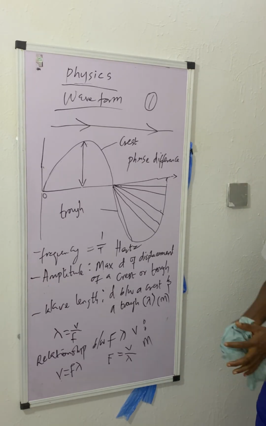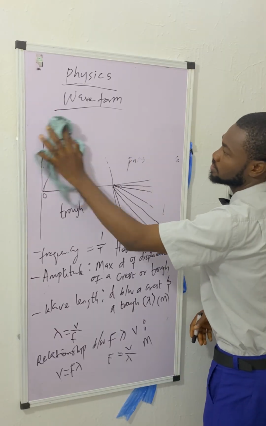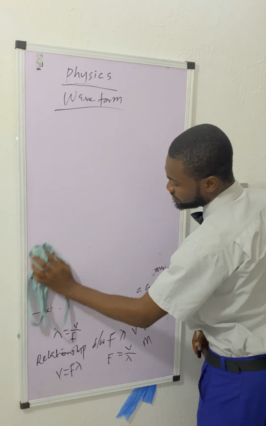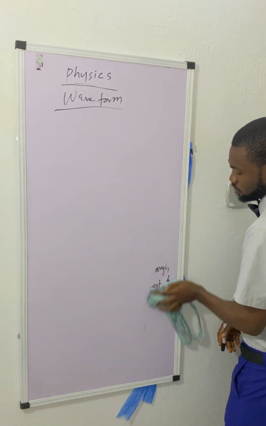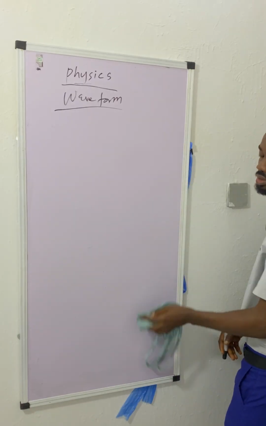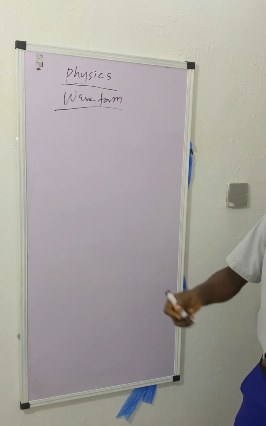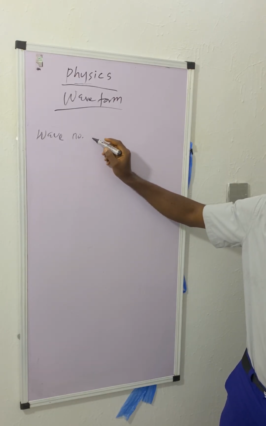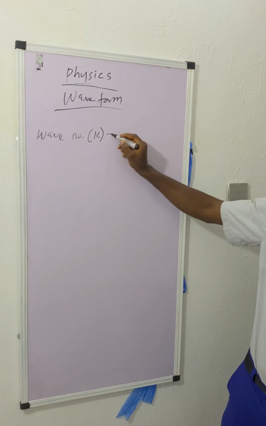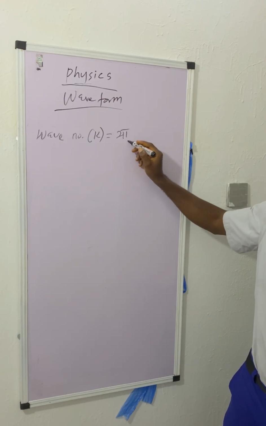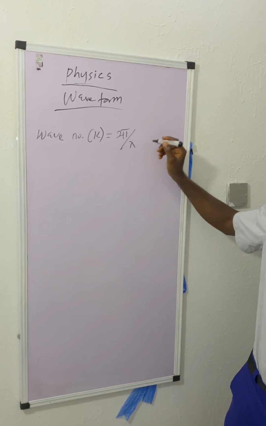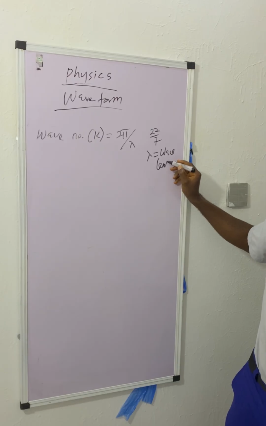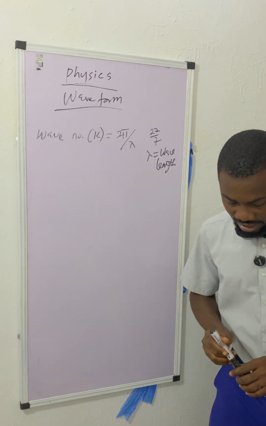Let's look at the formula of wave number, because sometimes they are commonly set in College of Nursing Sciences exams. That's why we have to master this wave. It is very, very significant to our job as a nurse. Most of the equipment we use run under the principle of wave. Wave number is known as K, and K is equal to 2 pi over lambda, where pi is equal to 22 over 7 and lambda is equal to wavelength. That's that for wave number.